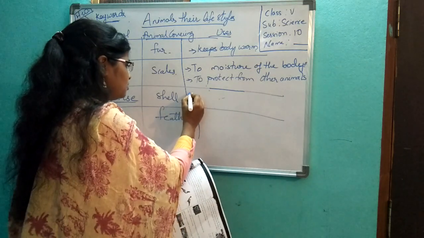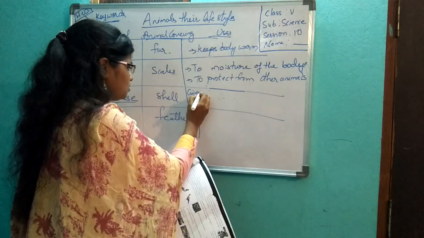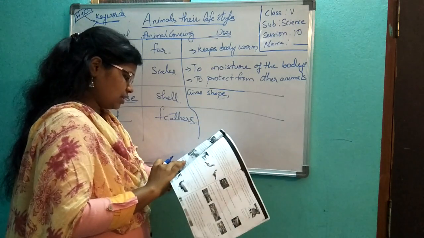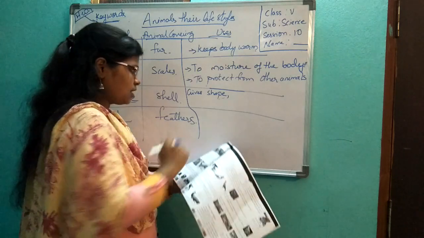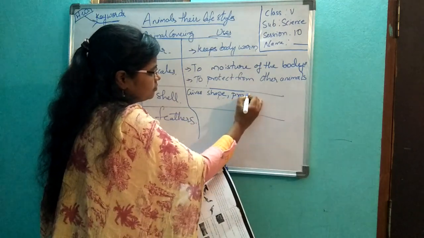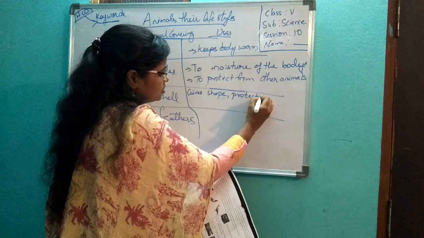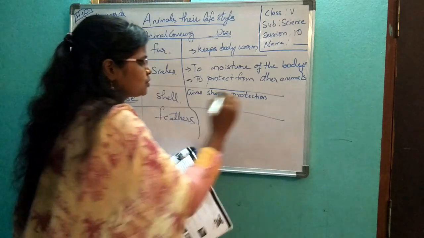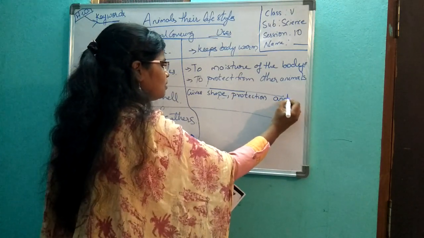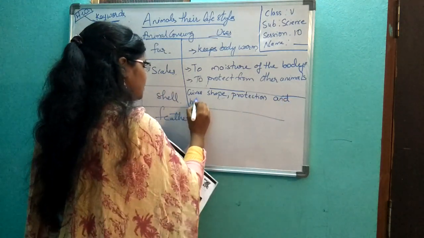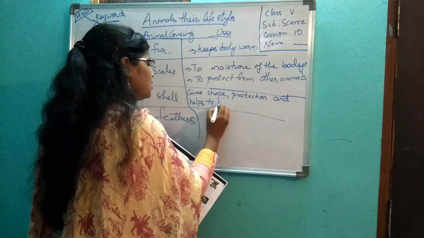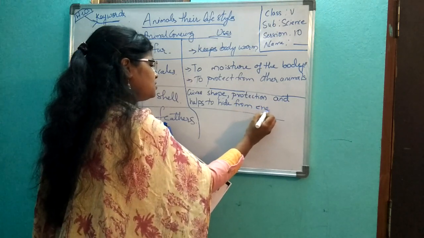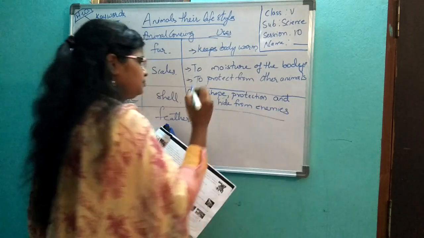It will give shape, protection, and helps to hide from enemies.